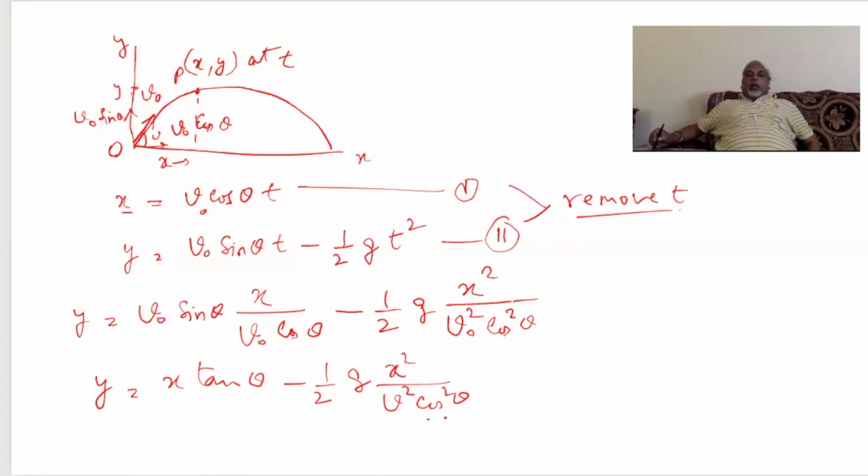Here theta is constant, this V0 is also constant. That means this is an equation between y and x, and it is a quadratic equation. So this is nothing but a parabola.